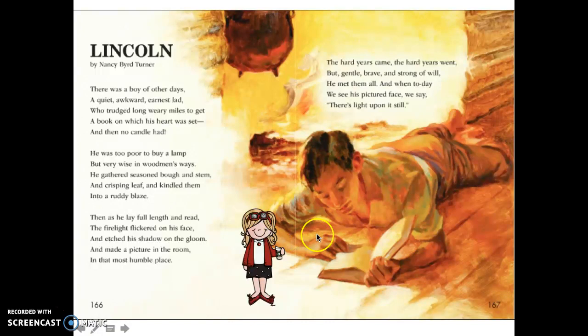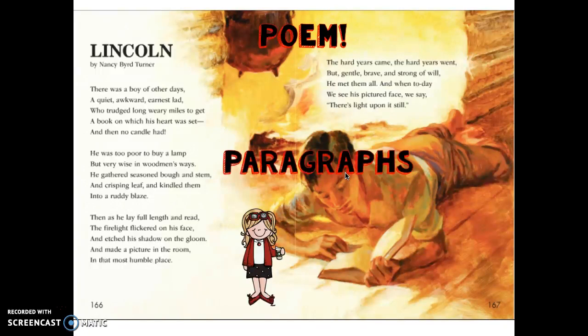It doesn't look like the Teddy Roosevelt text, where the lines start at one side of the page and go across until they run out of room. That's because this kind of text is called a poem. Poems aren't set up like other kinds of literary text, or informational for that matter. Those kinds of texts have paragraphs. These groups of text are not called paragraphs because this is a poem.